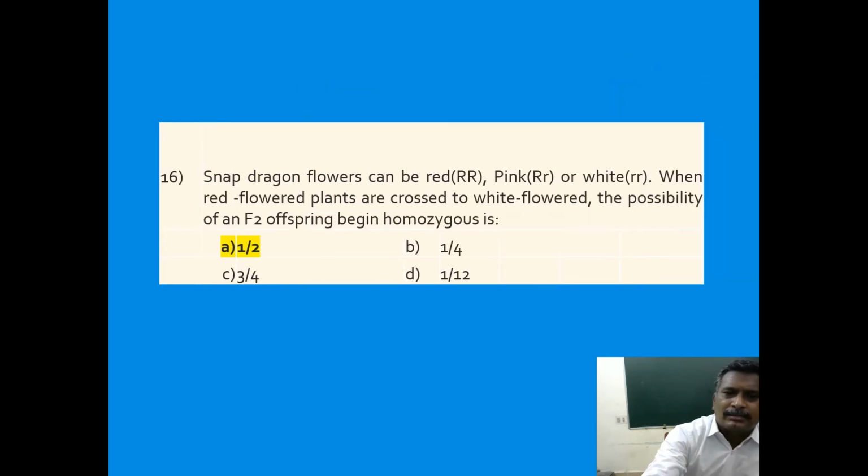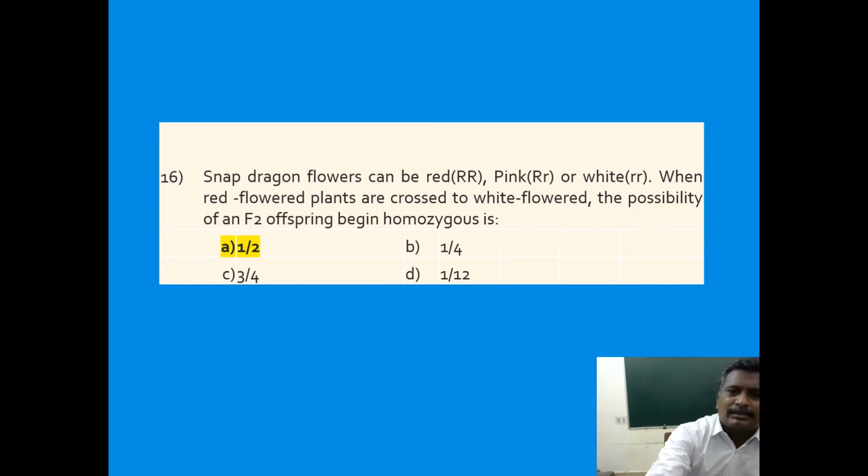Snapdragon flowers can be red, capital R capital R, pink, capital R small r, white, small r small r. When red flowered plants are crossed to white flower, the possibility of F2 offspring being homozygous. Read it once again.